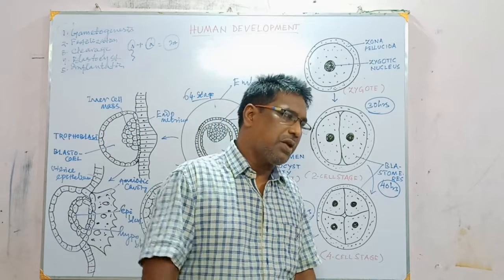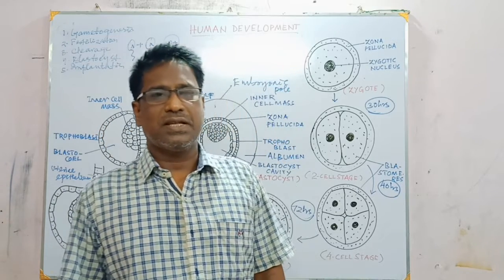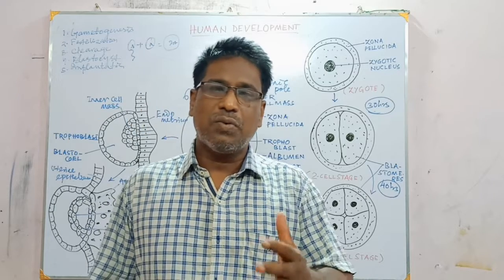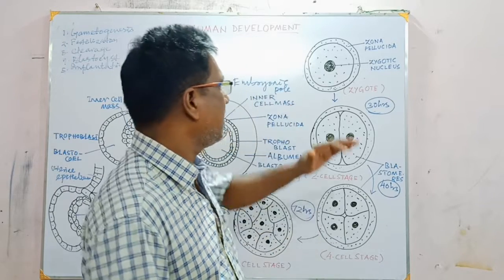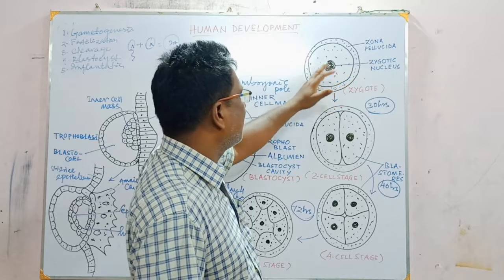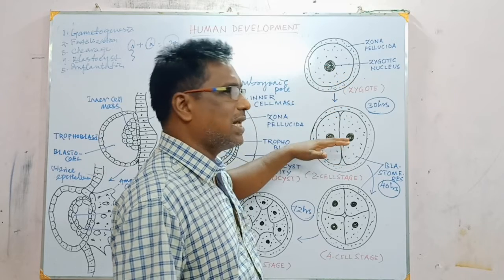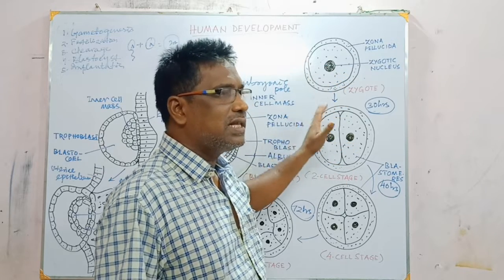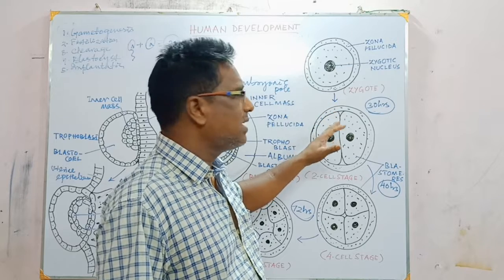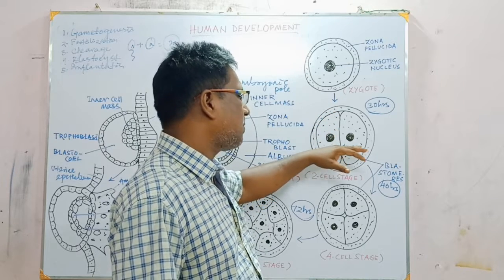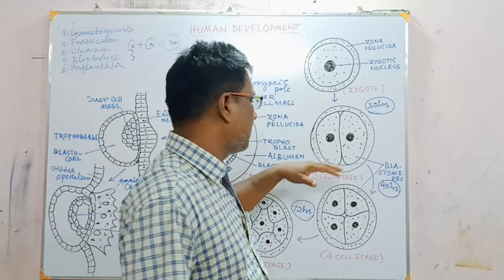In the case of human beings, the cleavage is holoblastic and equal. Here the fertilized egg gets converted into the two cell stage by the initial division of cleavage. Then two blastomeres of equal size are formed.